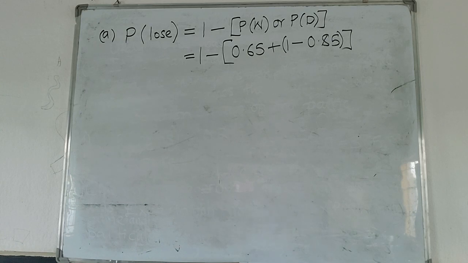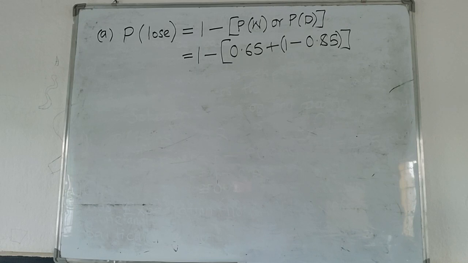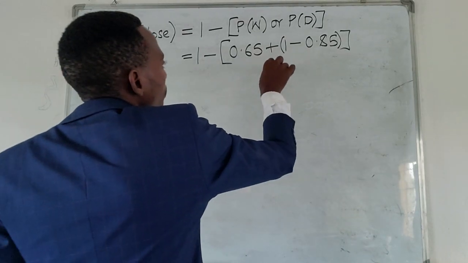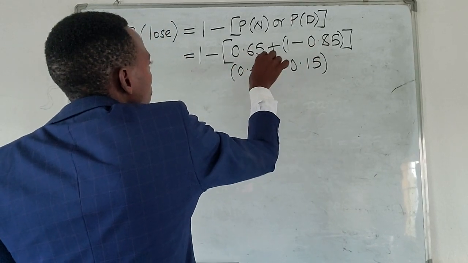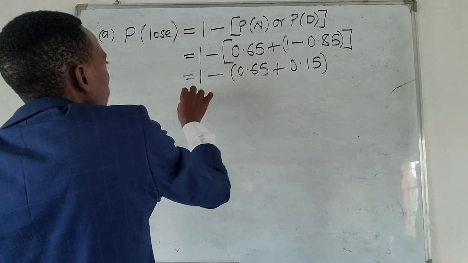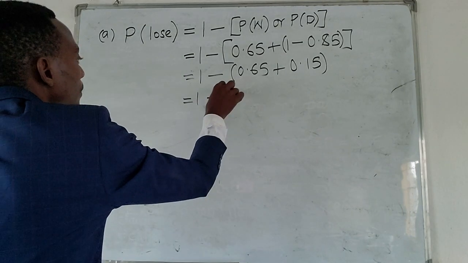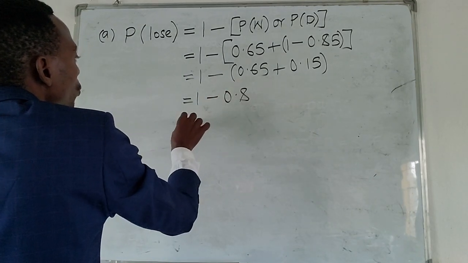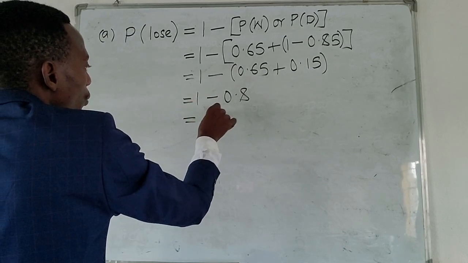I hope this is actually making sense. So from there, when we subtract, we are going to have 0.15 plus 0.65. We have not yet subtracted. Then this will give us 1 minus the sum of 0.65 plus 0.15, which gives us 0.8. And when we subtract, the probability therefore of him expecting to lose is 0.2.